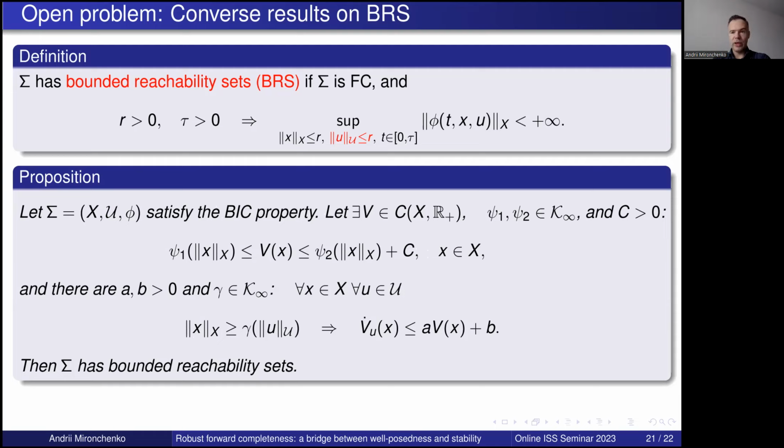At the same time, we have no converse result. And that would be an important open problem, because boundedness of reachability sets is important if we would like to use the criteria for ISS, the ISS superposition theorems, or if we would like to employ non-coercive ISS Lyapunov theory.